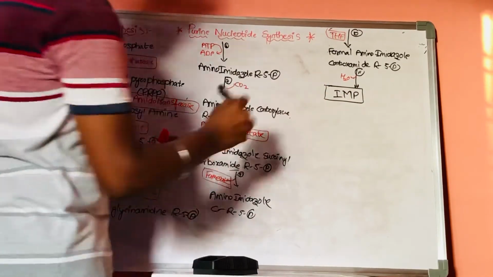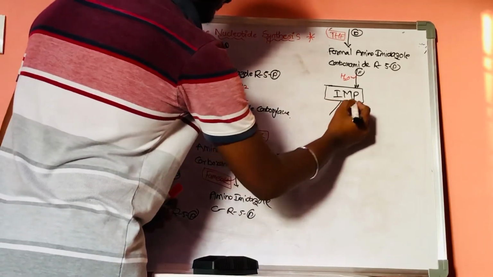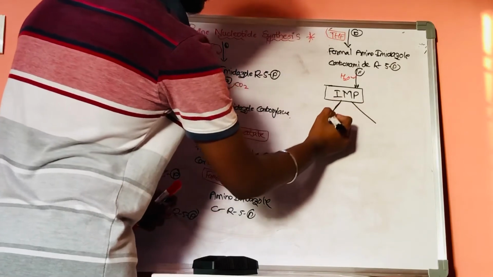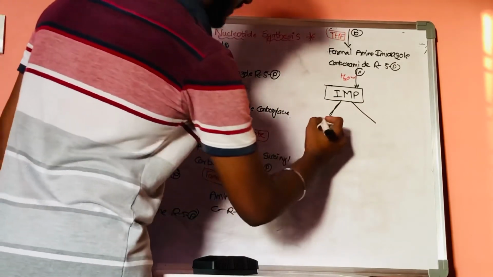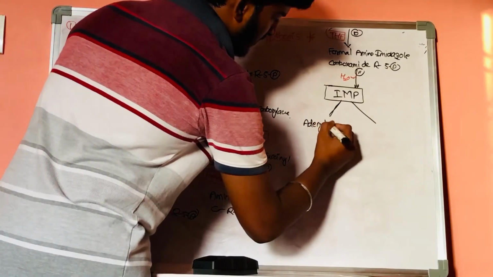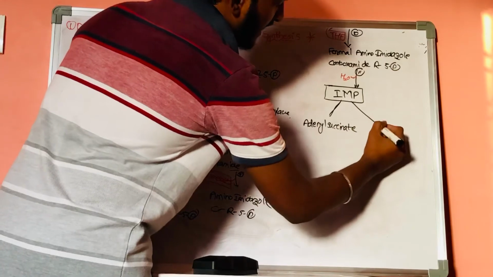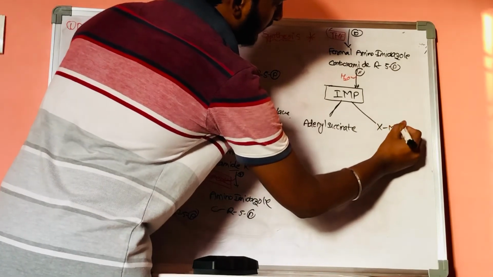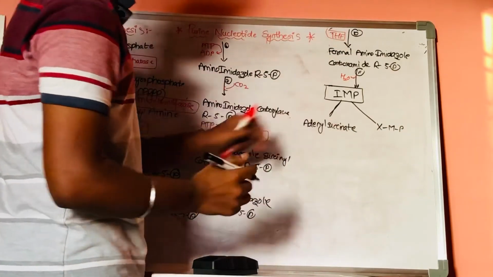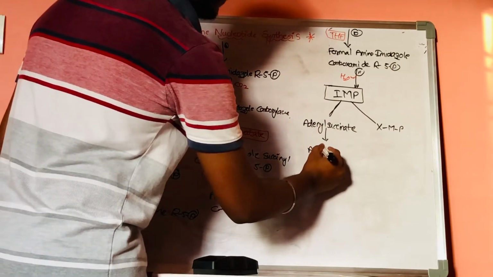Now this inosine monophosphate which is formed will be categorized into two forms. One is adenylosuccinate, while the other one is xanthine monophosphate. Now this adenylosuccinate will get converted into AMP.